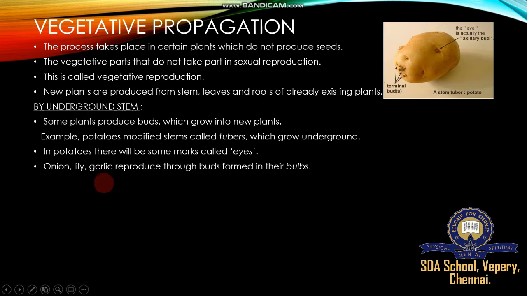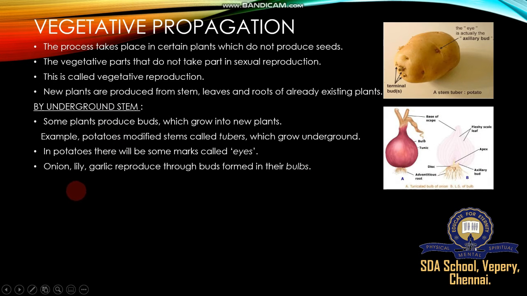Onion, lily and garlic reproduce through buds formed in their bulbs. This group of plants reproduces by bulb, and this is called underground stem. Example, bulb: the underground stem is at the base, and above it are some rolled fleshy leaves. We use the rolled leaves in our diet. Underground, the leaves surround a small disc-shaped stem. Here are shown the axillary bud, apex, fleshy scale leaves and disc with adventitious roots.